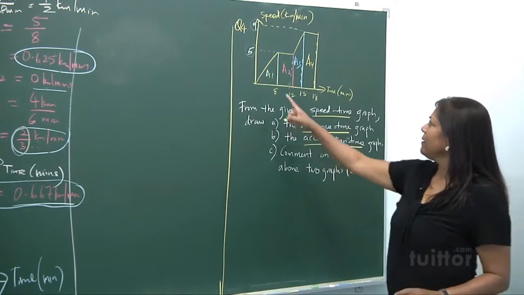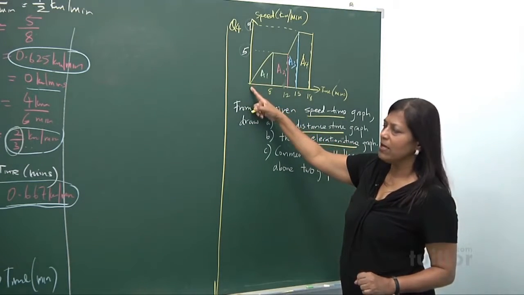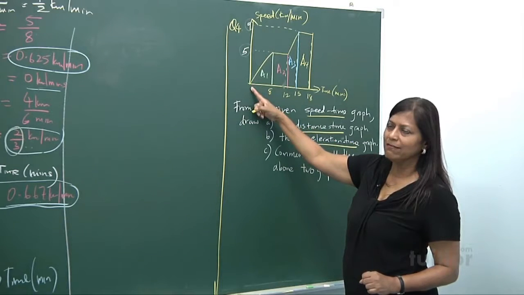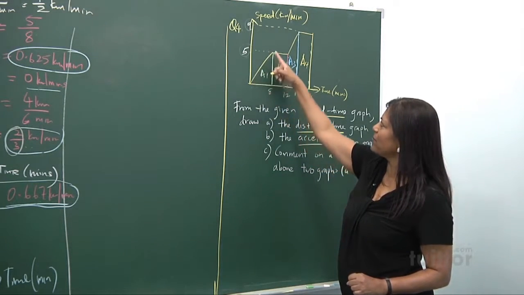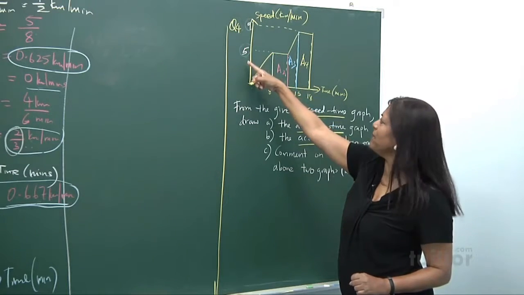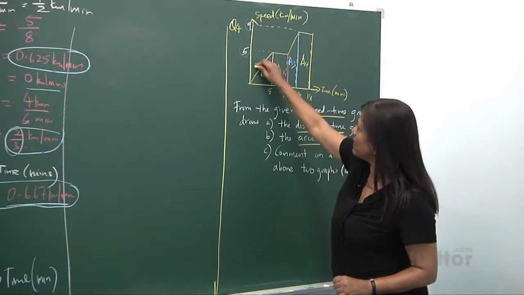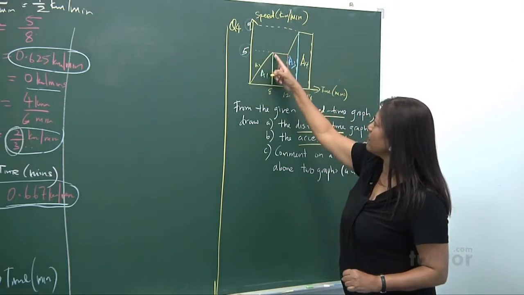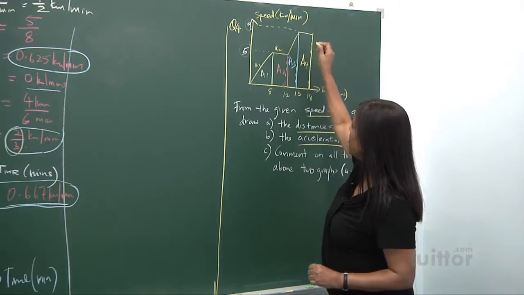And each part, you look at this, there's a speed here. The speed is changing. It's not constant. From 0, it went up to 5 kilometers per minute in 8 minutes. So there is an acceleration here, A1. Here the speed is constant, so the acceleration here is 0.